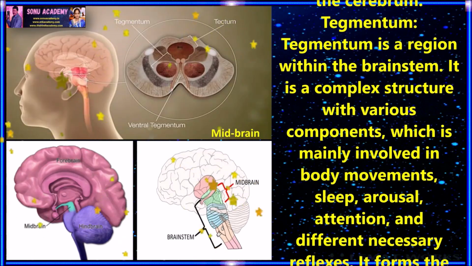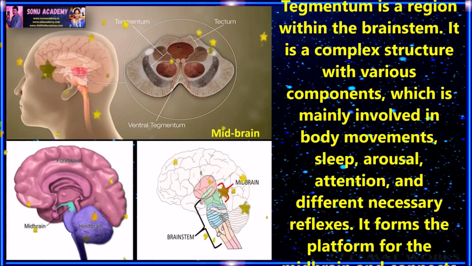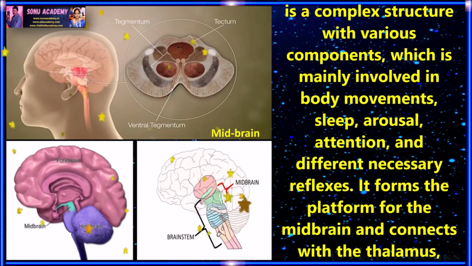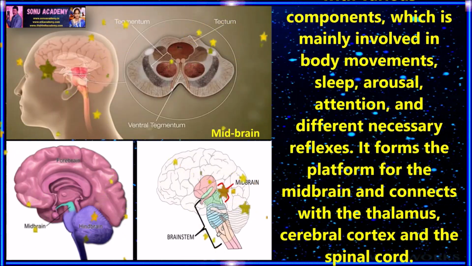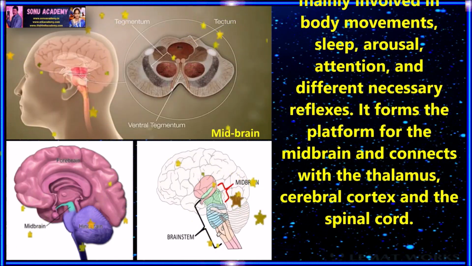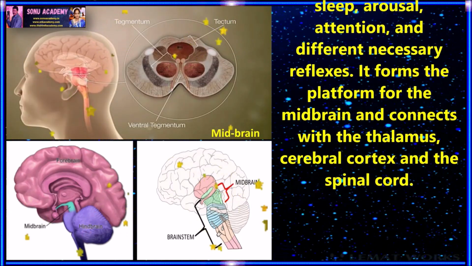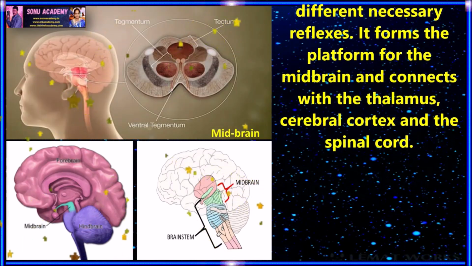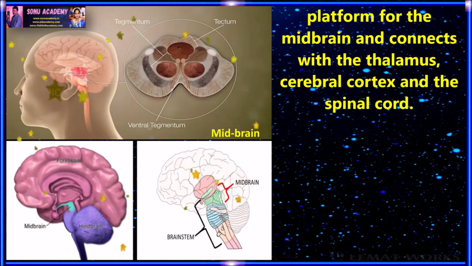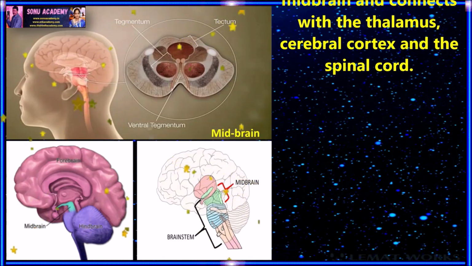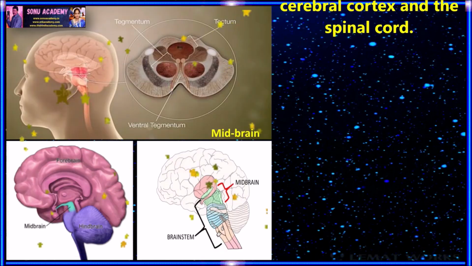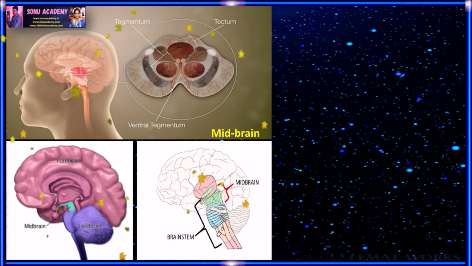Children, now let us discuss the tegmentum. Tegmentum is a region within the brainstem. It is a complex structure with various components, mainly involved in body movements, sleep, arousal, attention, and different necessary reflexes. It forms the platform for the midbrain and connects with the thalamus, cerebral cortex, and the spinal cord.